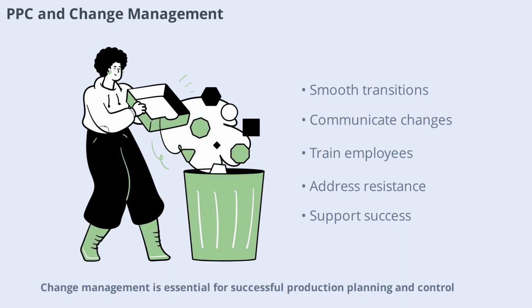Change management is essential for successful production planning and control. As companies implement new systems, technologies, or processes, effective change management ensures smooth transitions. It involves communicating changes, training employees, and addressing resistance. Strong change management supports the long-term success of PPC initiatives.